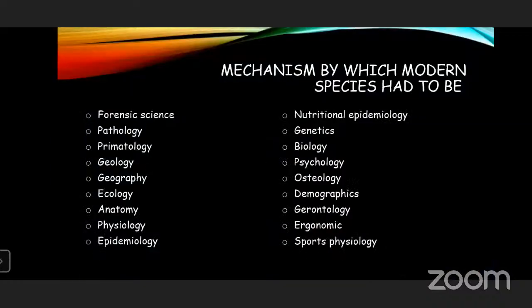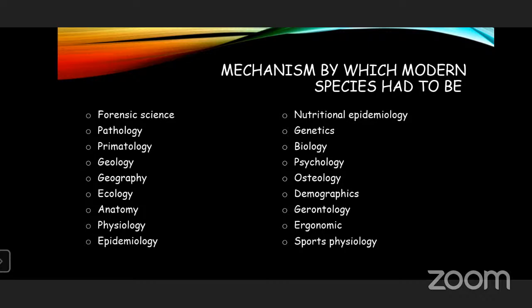Next, these are the mechanisms of anthropology. All these parts of science are used in anthropology. All these parts give different information for anthropology. For example, forensic anthropology. It is used to study ancient human skeletons and pathology.